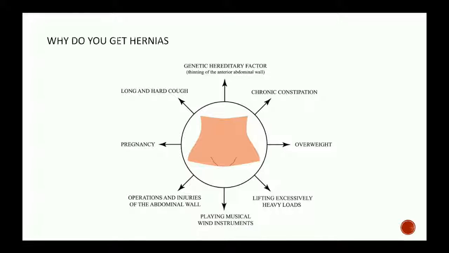Reason for hernia, I have already told you in the earlier slides. See here, again I told you, there is a certain level of predisposition, that is either a weak abdominal wall or an opening in the abdominal wall. Along with this, the patient may have chronic constipation or cough, or may be overweight, all of which cause more predisposition by increasing the intra-abdominal pressure. Yes, those persons can get hernias, otherwise not necessarily.